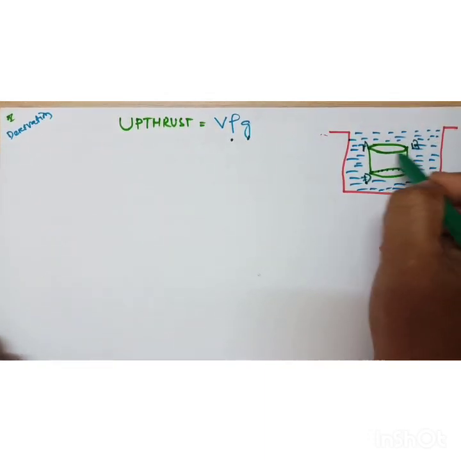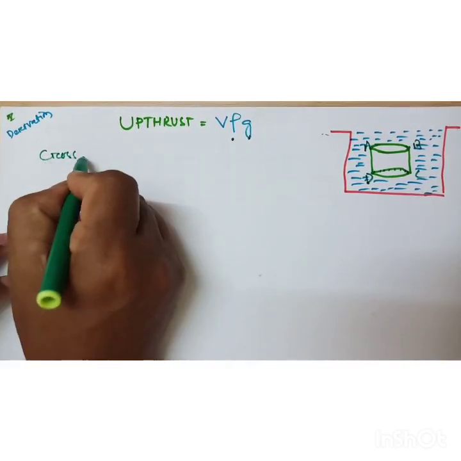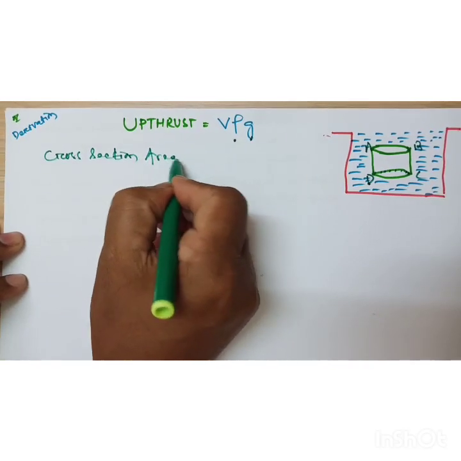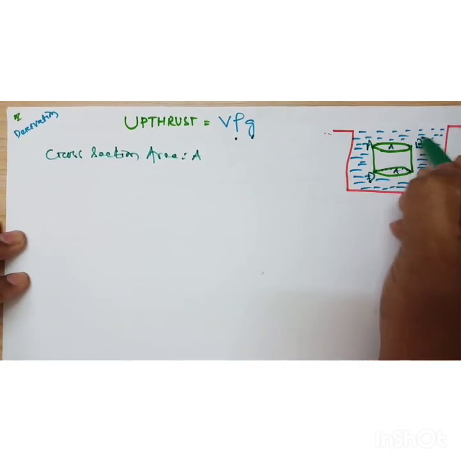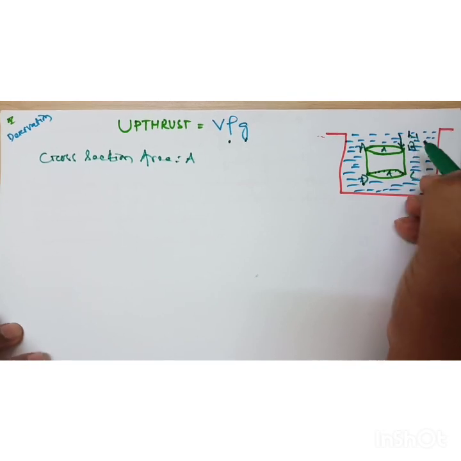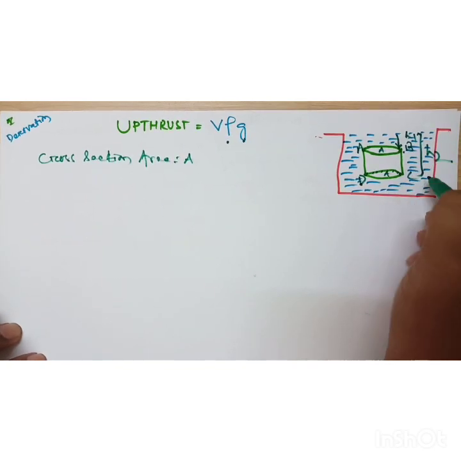The cross-section area is A at the upper surface and also A at the lower surface. The depth of the upper surface is h1 and the depth of the lower surface is h2.